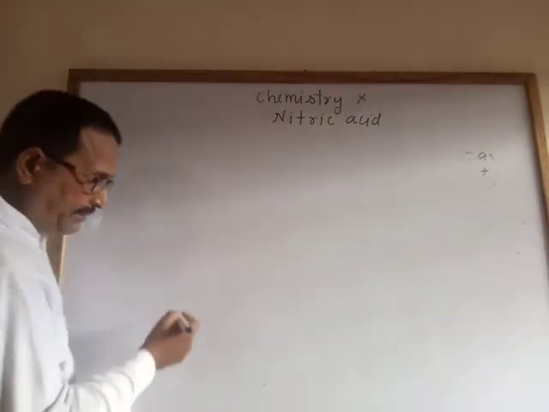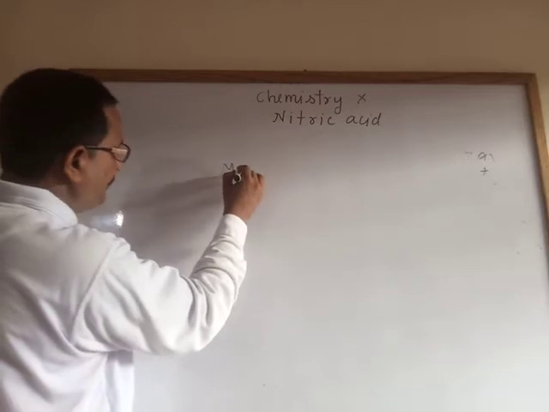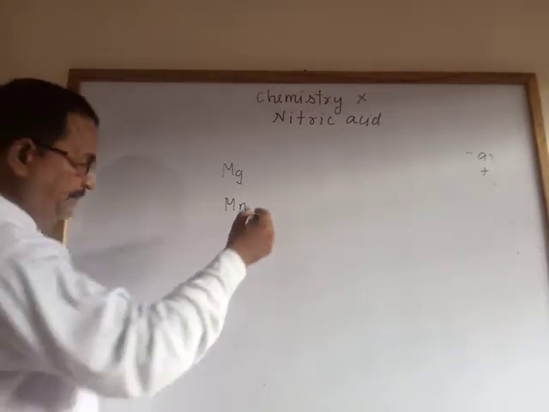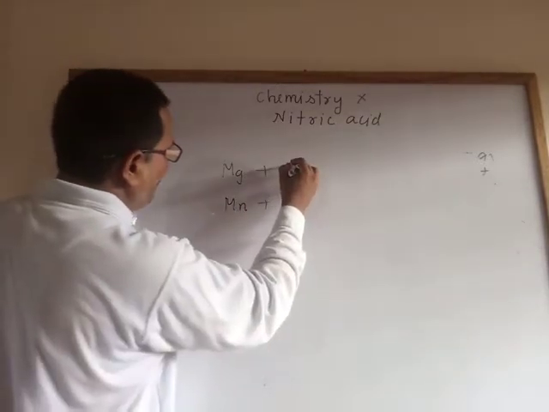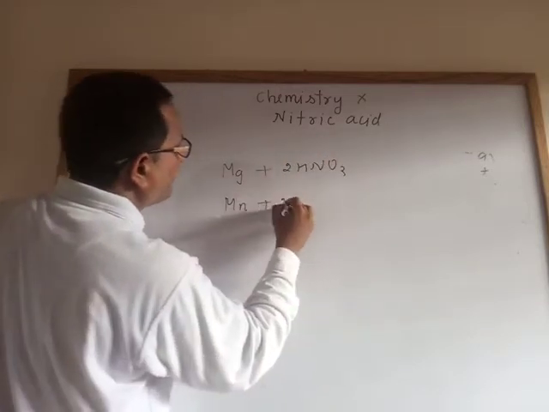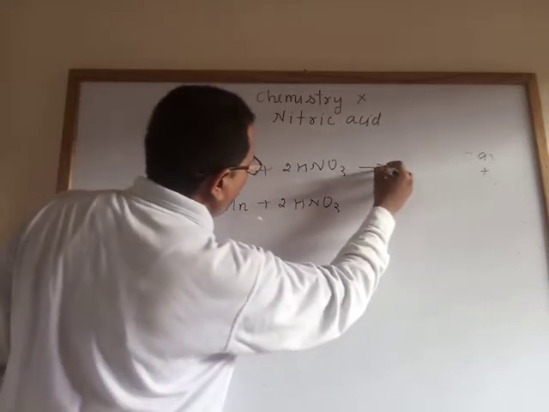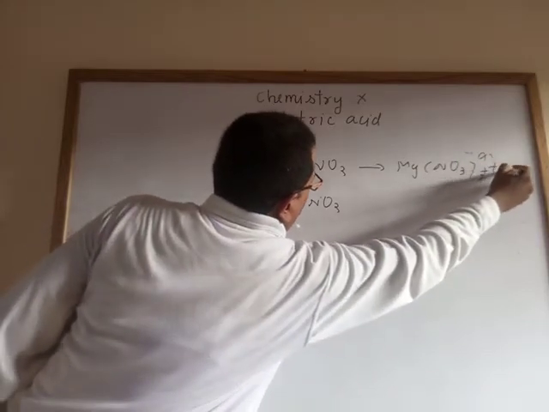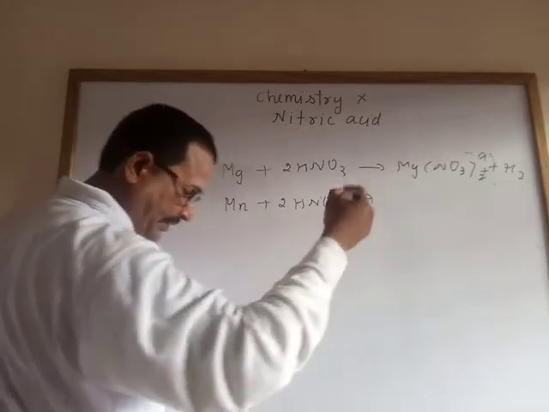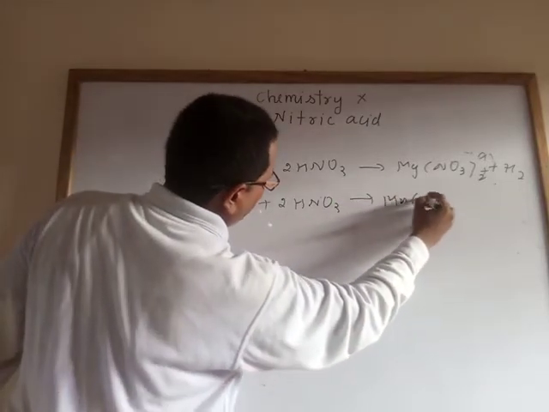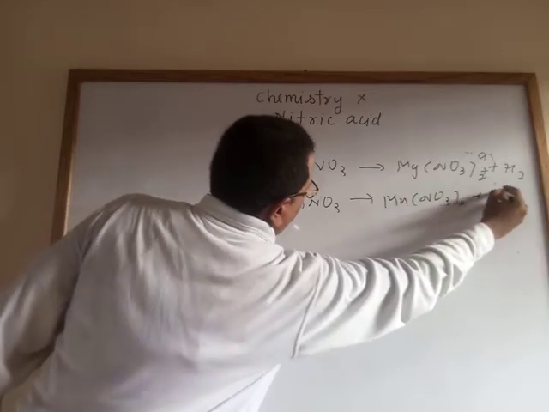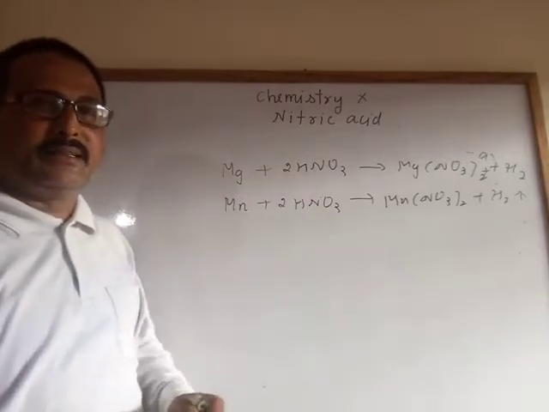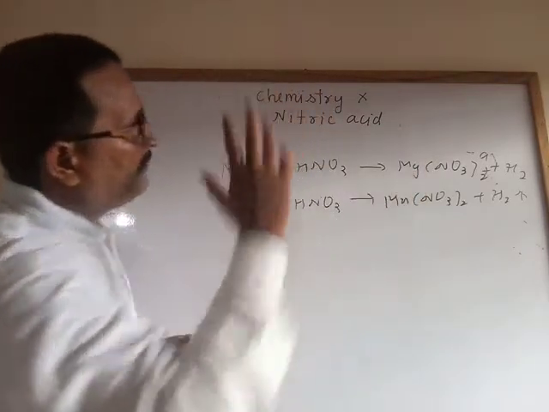But magnesium and manganese, only these two metals, react with very dilute nitric acid to form magnesium nitrate and hydrogen, and manganese nitrate and hydrogen gas.